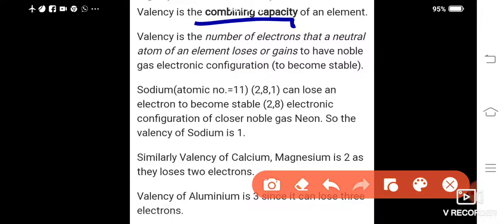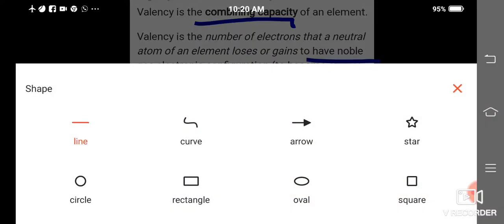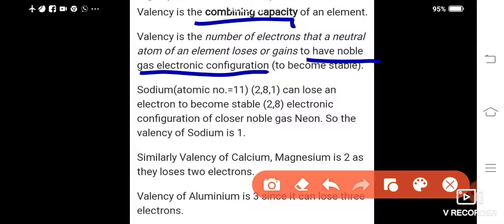The valency electrons are the outermost electrons. It has the capacity to give away or take electrons, so that the element gains the noble gas electronic configuration. That is, the outermost shell must have 2 electrons or 8 electrons to become stable. For example, sodium. Sodium's atomic number is 11, so you write the electronic configuration as 2, 8 and 1.